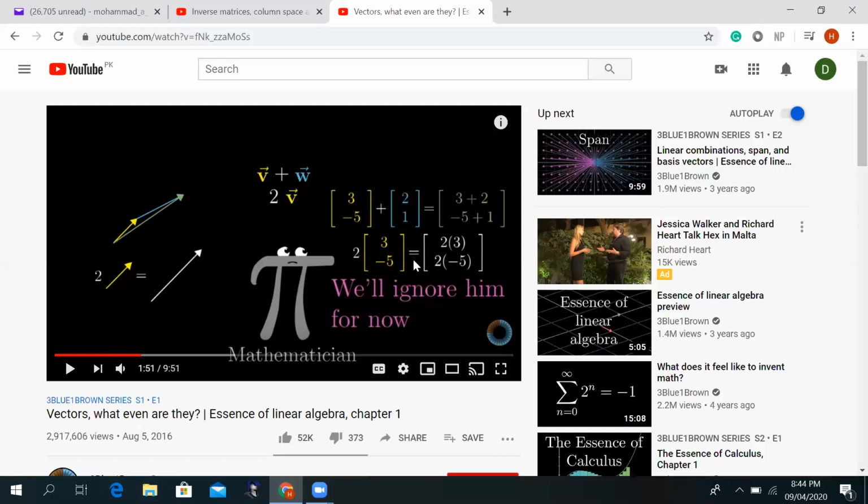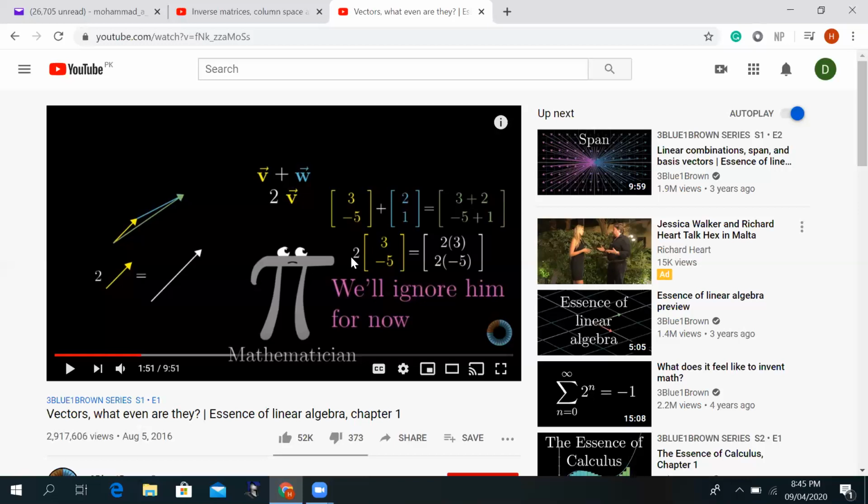Now, if you multiply an ordered list with a number, because we said that in linear algebra, the vector actually represents an ordered list, and at the same time it represents a position vector. But if I consider it as an ordered list of numbers, then you see that this 2 will be multiplied with the 3, and this 2 will be multiplied with -5. So it will be 6 on the top and -10 on the bottom. So the scalar multiple means that you multiply a number with each component of the vector. So this is a scalar multiple of a vector.